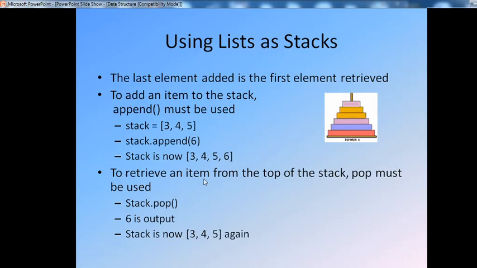Now you want to retrieve an atom from the top of the stack. Pop must be used, that is stack.pop(). If you want to remove an element from that particular stack, you can simply use stack.pop(). That means 6 is the output, and then the stack is 3, 4, 5 again. So how do you insert and delete elements from a particular stack? Using stack.append you can insert an element in the stack, and using stack.pop you can remove an element from that particular stack.